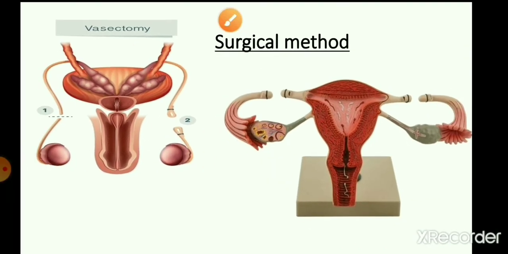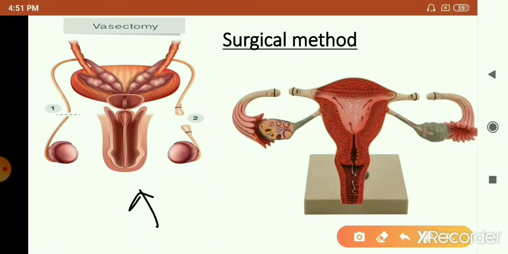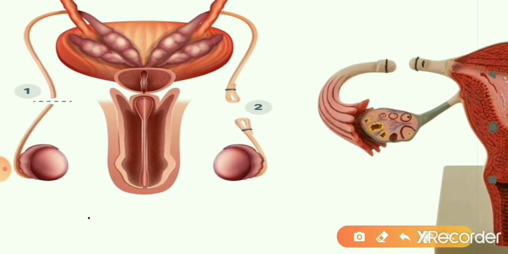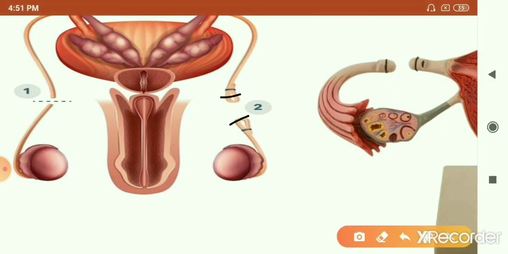The contraceptive methods also include some surgical methods. The surgical method employed on males is called vasectomy. I've already discussed the male reproductive system. Try to recall, I've told you the vas deferens is the passage of sperm; it is through the vas deferens that sperm is let out into the urethra. So in vasectomy, both the vas deferens in males are cut, and the cut ends are tied, so sperms will not be released. But this is a reversible method. If required, it can be ligated again, and the tubes can be fused.